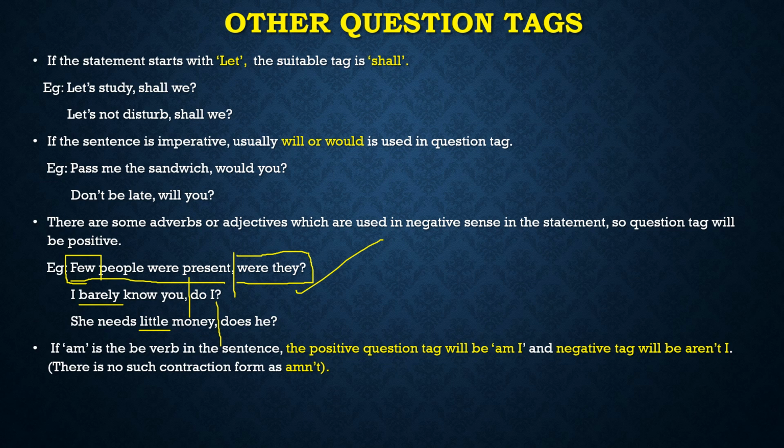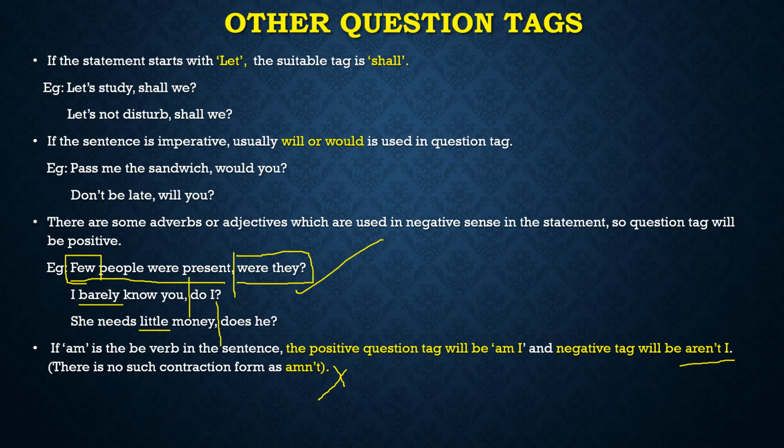तो अगर नेगेटिव सेंस में अगर यूज करना हो, if you have to use a negative question tag, you will use aren't. Okay, you will use aren't. You will not use amn't. There is no such word as amn't in English. And if you want to put a positive question tag, simple: am I, no confusion. But if you have to put a negative question tag, you have to use aren't.